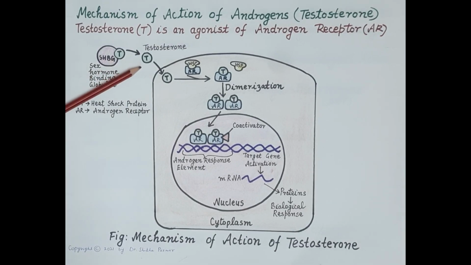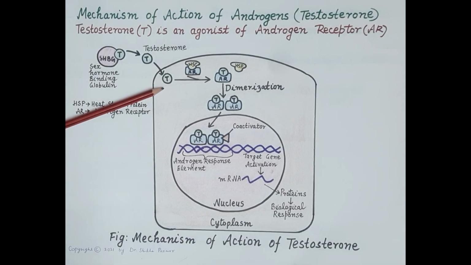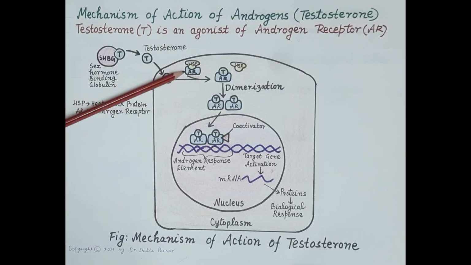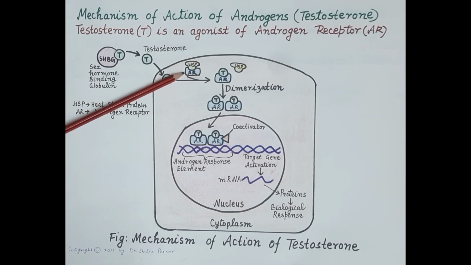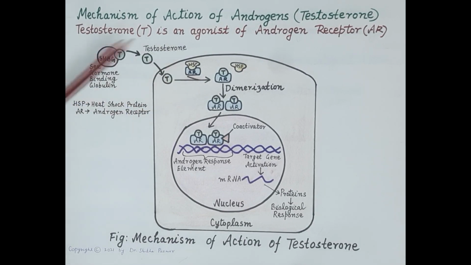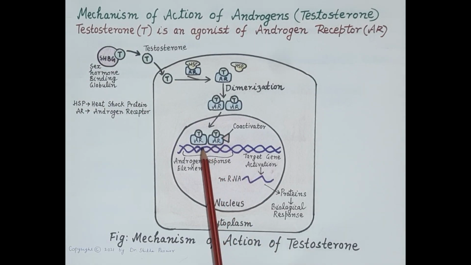Now, testosterone, as we know, is a steroid. The free testosterone passes through the cell membrane and reaches the cytoplasm. In the cytoplasm is present the androgen receptor bound to heat shock protein, that is an inhibitory protein. As soon as the testosterone binds to the androgen receptor, this heat shock protein gets displaced, and there is formation of the testosterone androgen receptor complex. Further, there is dimerization of this complex, and then this dimer of testosterone and androgen receptor gets translocated to the nucleus.